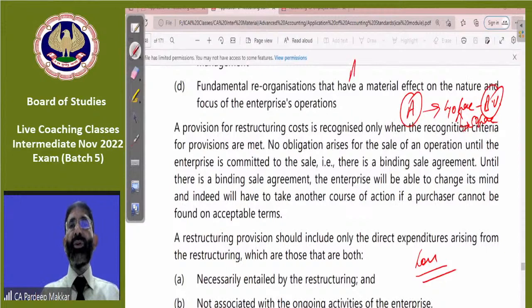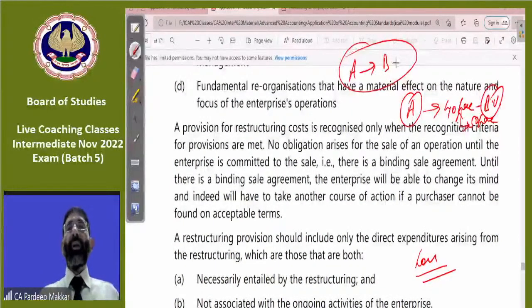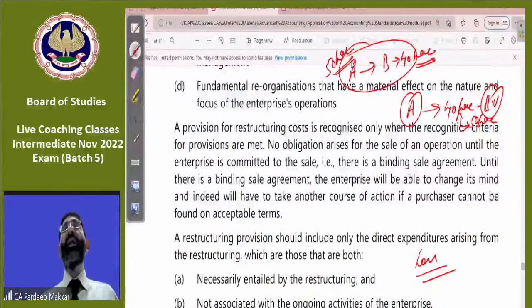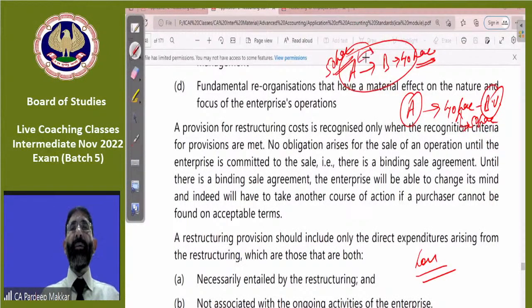So A is going to sell its asset to B. Both have agreed that the asset will be sold for 40 lakhs. The value of the asset in our books is 50 lakhs. So whether this loss of rupees 10 lakh is to be entered in the books of accounts, yes or no? He says it is yes if this is a binding agreement, meaning the agreement between A and B is binding.